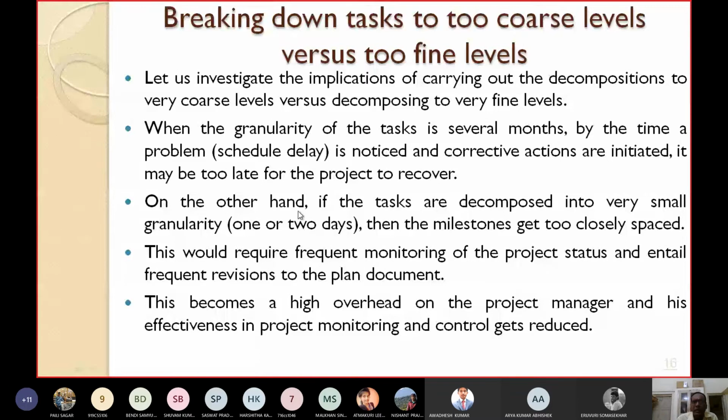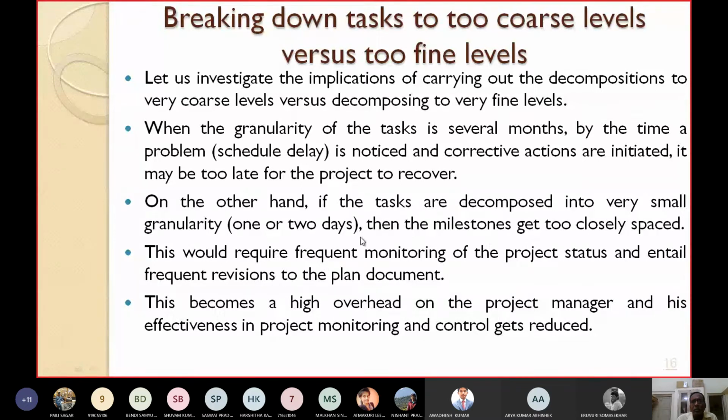On the other hand, if the tasks are decomposed to very small granularity, like 1 day or 2 days instead of 1 week or 2 weeks, then the milestones get too closely placed. This requires frequent monitoring of the project status and entails frequent revisions to the plan document.